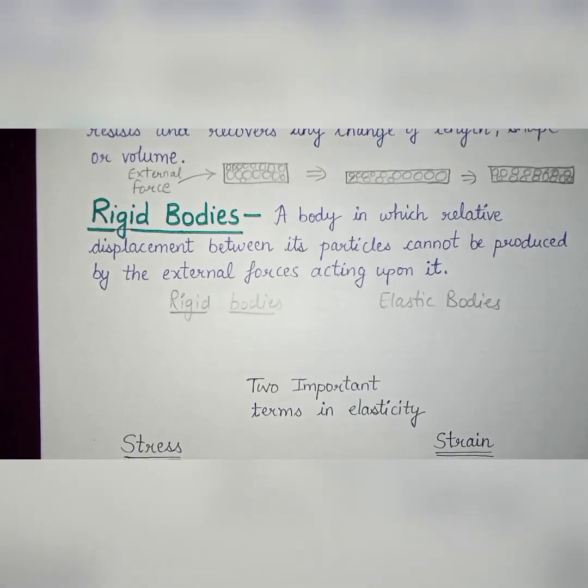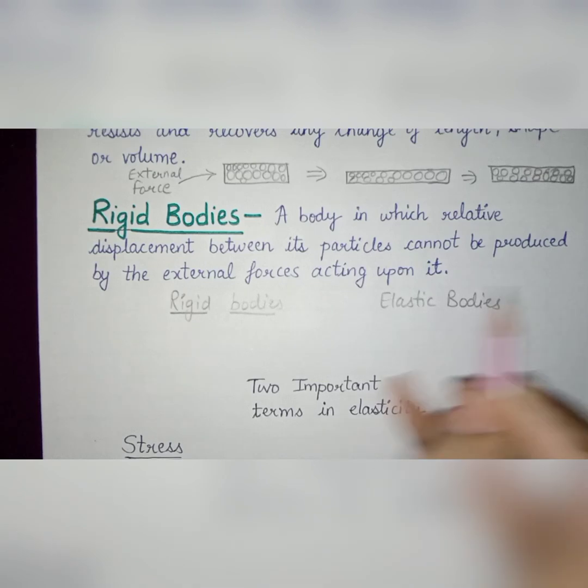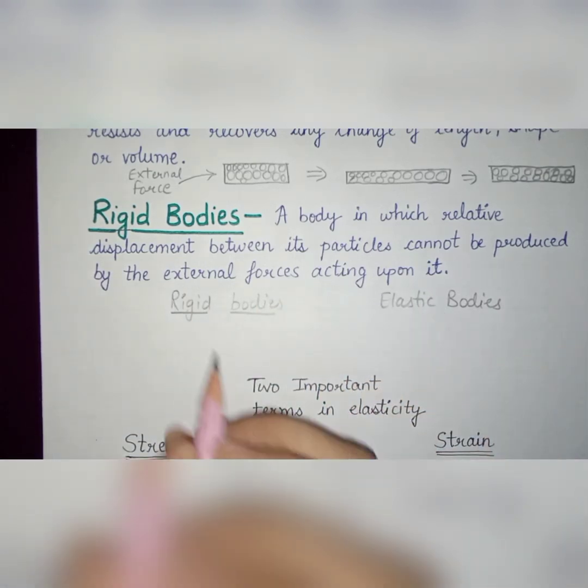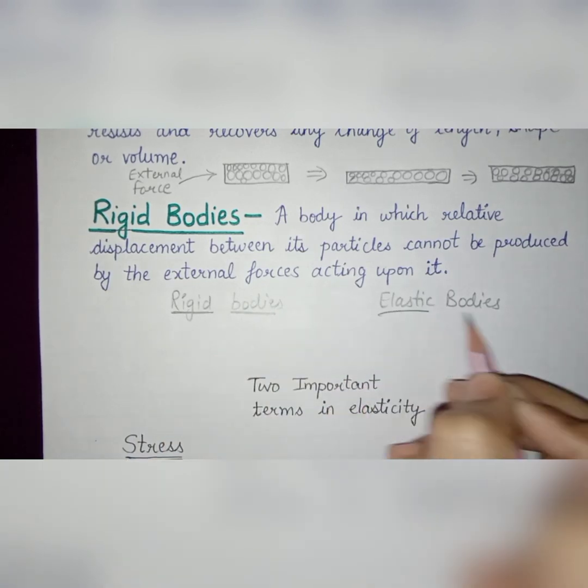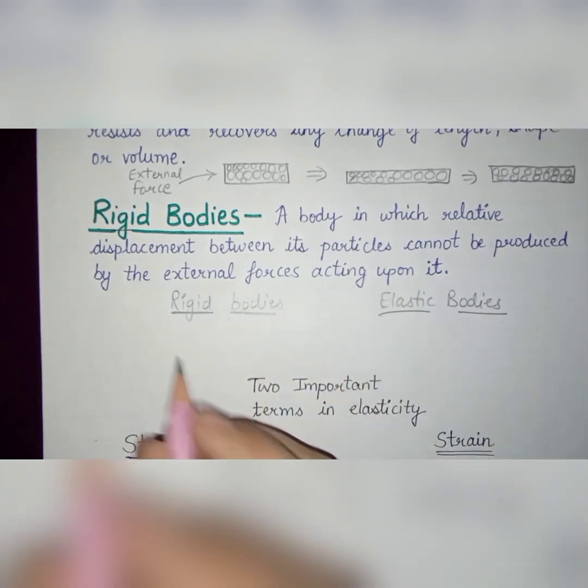Now coming to the next point, rigid bodies. A body in which relative displacement between its particles cannot be produced by external forces acting upon it is known as a rigid body. We have two kinds of bodies, rigid bodies and elastic bodies. Elastic bodies we have studied earlier.